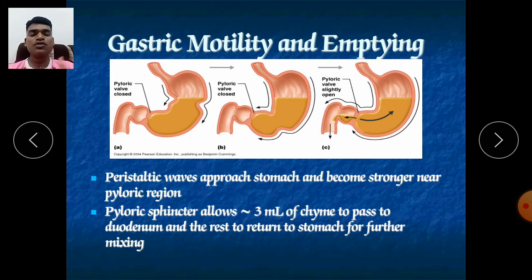Sound will be there in your stomach immediately. The pyloric sphincter allows 3 ml of chyme in each release after 15 to 25 seconds of gastric emptying. Only 3 ml of chyme will be released into your duodenum, and the rest returns to the stomach for further mixing, and the digestion process will continue in your stomach.